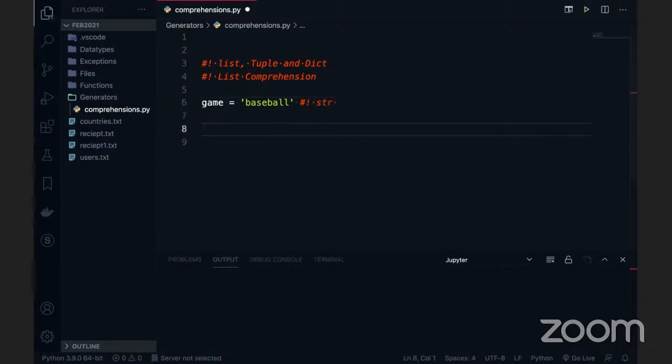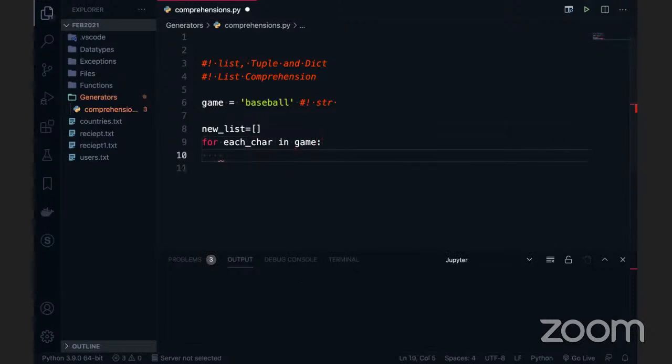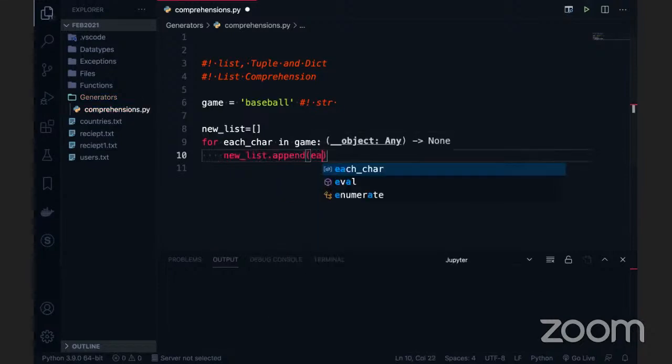So what generally you do, right? You take separate list, empty list, okay, or like we can say that new underscore list. You take the list and you just declare with an empty. Don't do it anything. Then you can take for loop, and each character here we can say that each char in and that is there in the game, right? So you can mention like this. So for each char in game, and you can go and append this. Okay, for example, new list here. This new list dot, and there is an append function. So you can take and pass the each character.